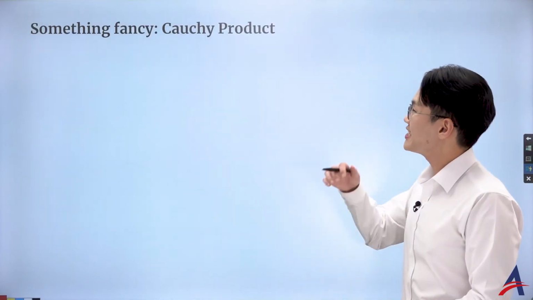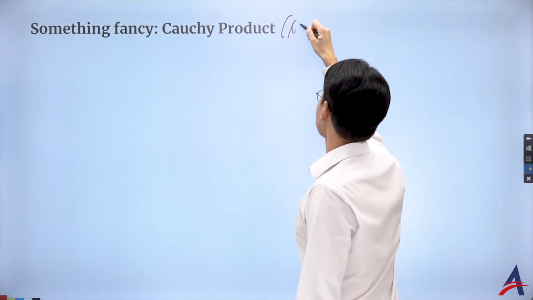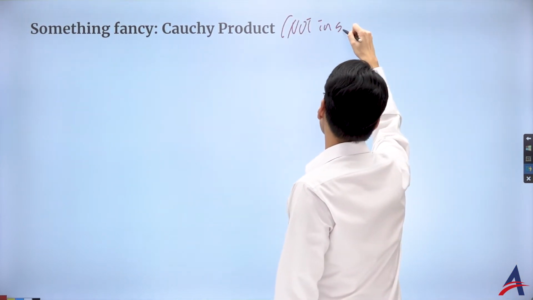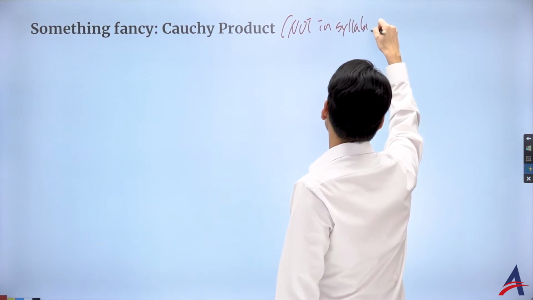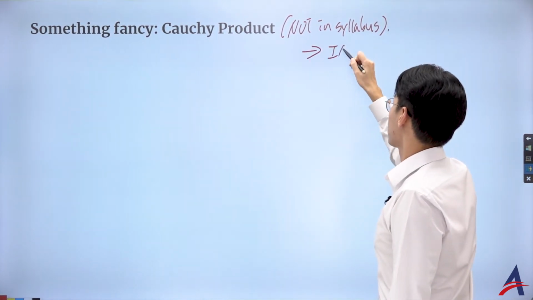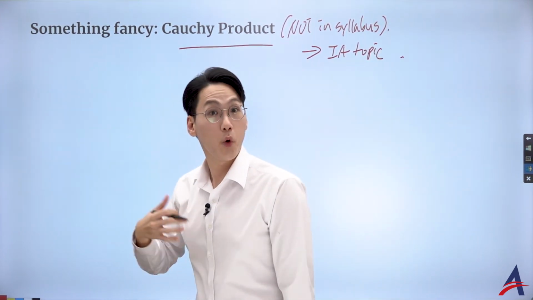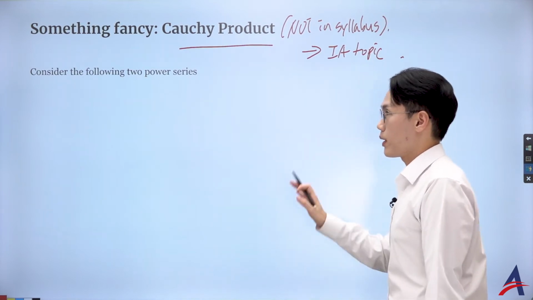And for that, we need something fancy. Yes, it's not in the syllabus. This is not in the syllabus, but it's something required to make things easy. And obviously a very good IA topic. If you're interested, you can talk about the Cauchy product and talk about more extensions from it. So what I'd like to show you is this.